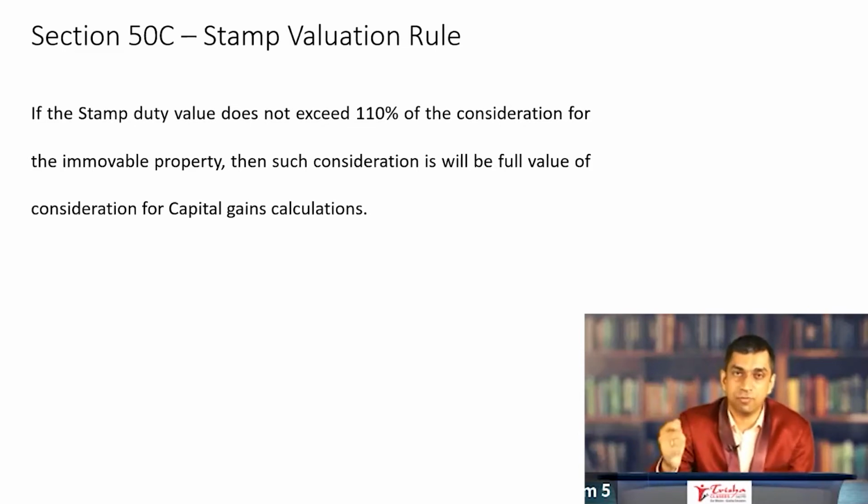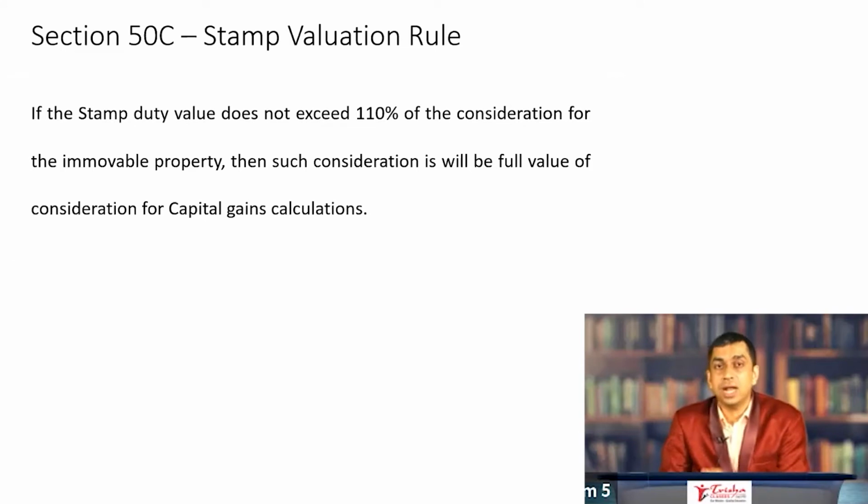That's the money that you have received. That's the amount that is mentioned in the agreement. Everything is for 40 lakh rupees. The law through section 50C said that you have to calculate capital gains presuming the consideration not to be 40 lakh rupees but to be 45 lakh rupees.